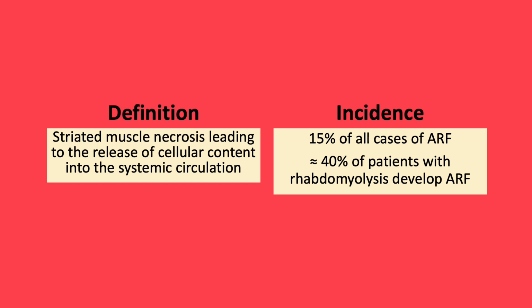The term rhabdomyolysis can be broken down to mean striated muscle breakdown and thus release of cellular contents into the systemic circulation. The incidence is 15% of all cases of acute renal failure, and up to 40% of patients with rhabdomyolysis can develop acute renal failure.